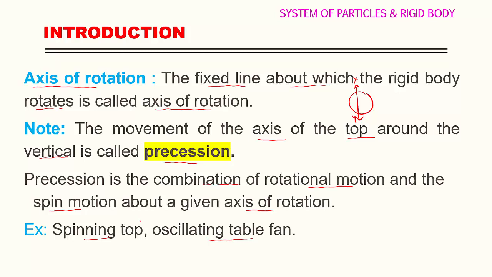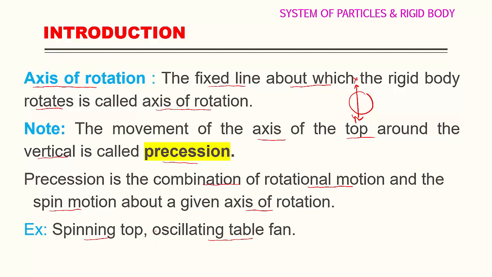Most of the time the axis of rotation is fixed at a certain position. But in some cases, for example a table fan or a spinning top, you can observe that on the top there is always an axis and that axis has movement.